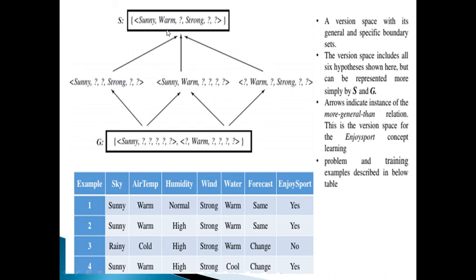Given only these two sets, S and capital G, it is possible to enumerate all the members of the version space as they are needed, by generating the hypotheses which lie between these two sets in the general-to-specific partial ordering over the hypotheses. So it is possible to represent the version space in terms of its most specific and most general members. Below we define the boundary sets, capital G and capital S, precisely, and prove that these sets represent the version space, right?